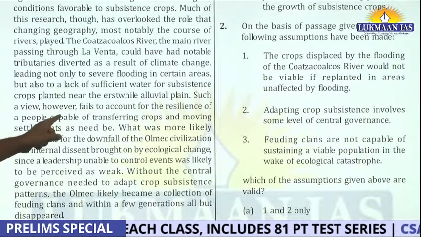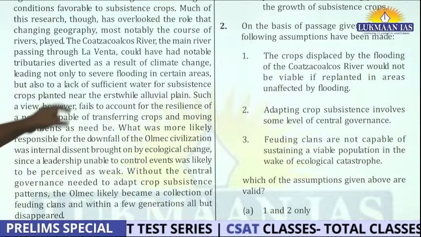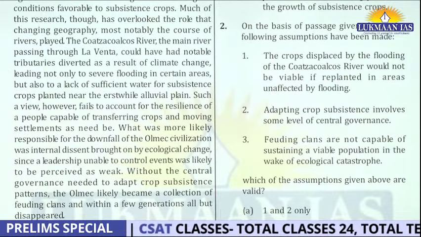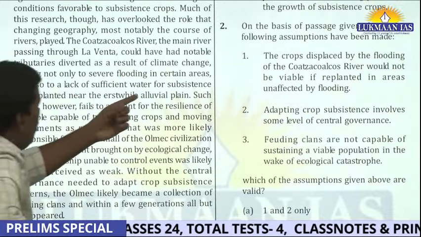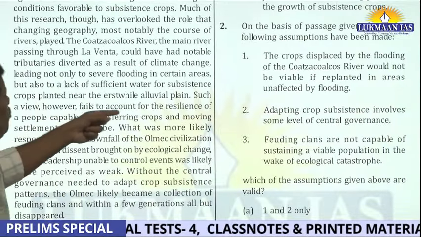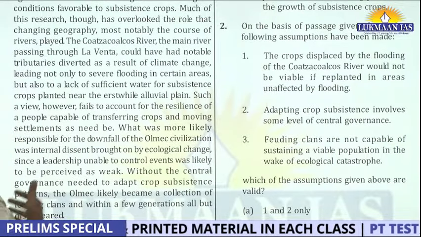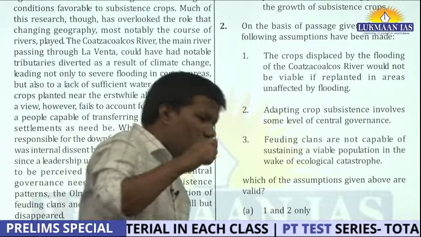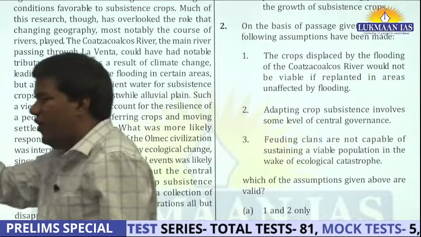Such a view, however, fails to account for the resilience of the people. So he knows all this already. Author knows, because if you say that the river changed the course, the author is writing, such a view, however, fails to account for the resilience of the people capable of transferring crops and moving settlement as needs be. So the author is saying, let's say the river changed the course, right? And there's a flooding.